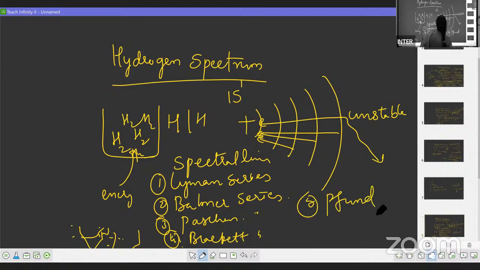For writing these names, you will get 1 mark, students. Just mentioning the series, you will get 1 mark. So 1 mark you will get for introduction. Introduction के लिए 1 mark है. Introduction plus series mention करने के लिए 1 mark है. Then explaining each series, you will get 1 mark.